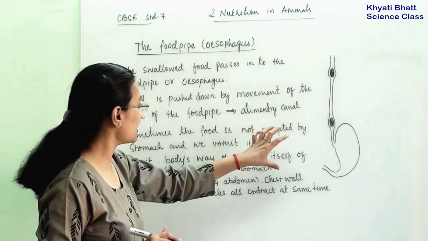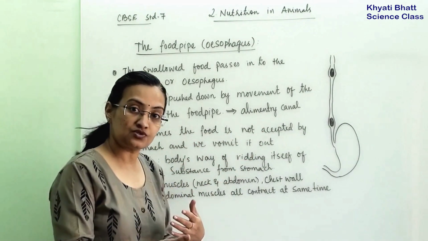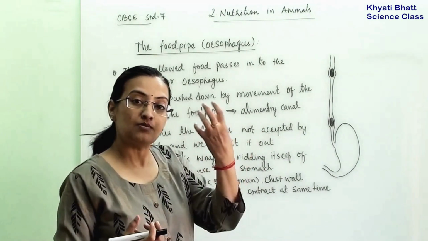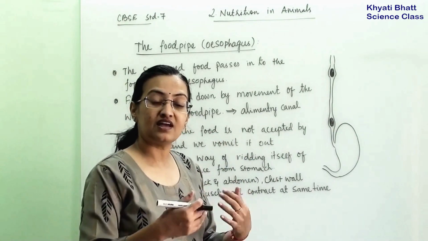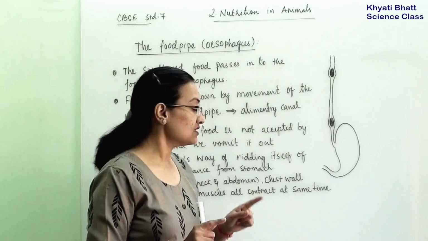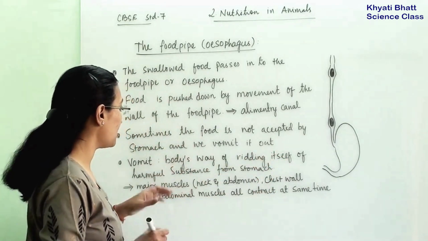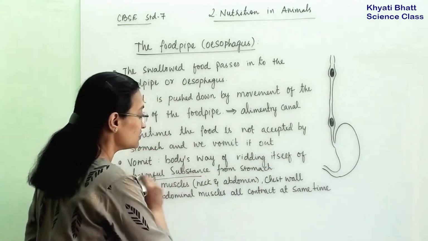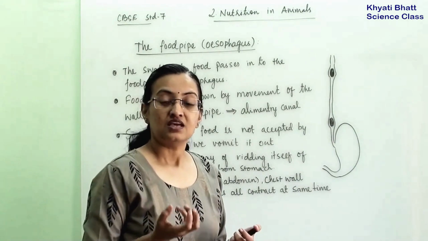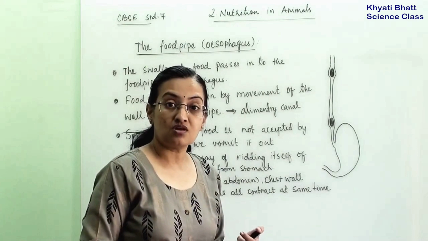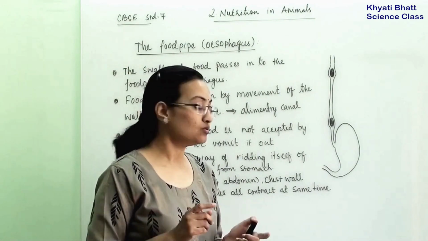Sometimes the food is not accepted by the stomach and we vomit it out. This is the reverse process. While eating, part by part we are taking the food in, but in vomiting the reverse process happens and food comes out. Now why does vomiting happen? Because it is the body's way of ridding itself of harmful substances from the stomach. When we eat something bad or infectious, that infection comes into the stomach, so the stomach wants to get rid of it.